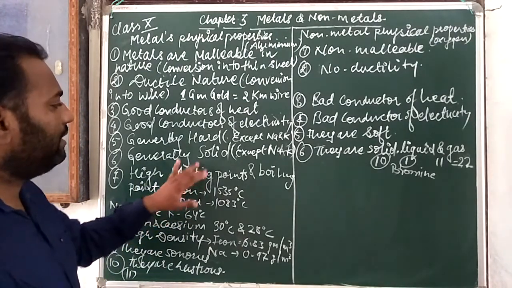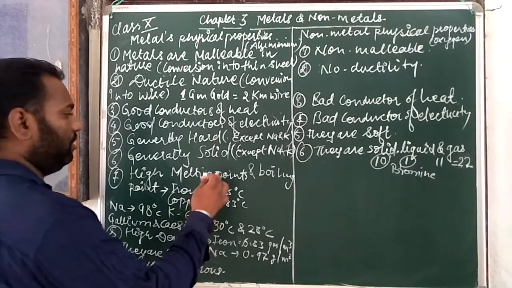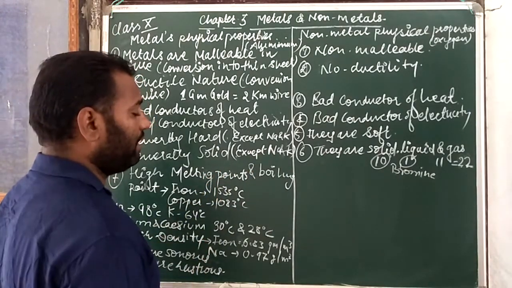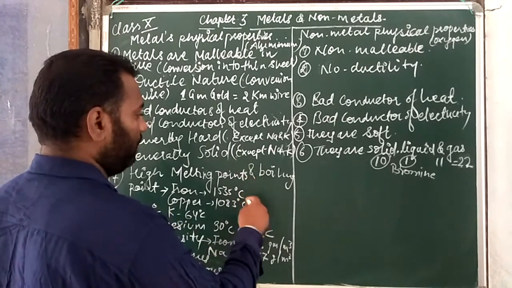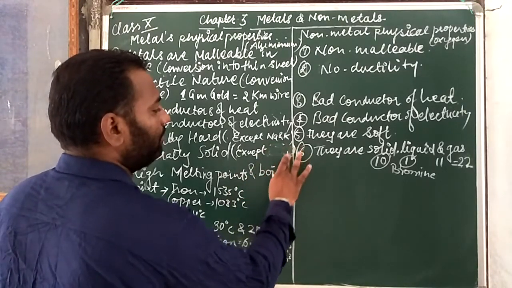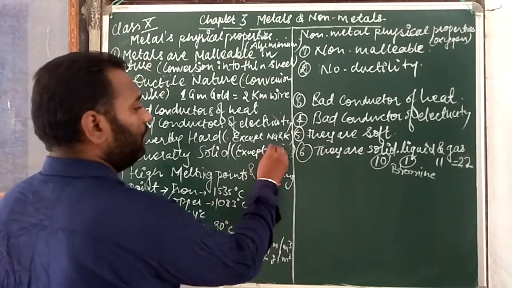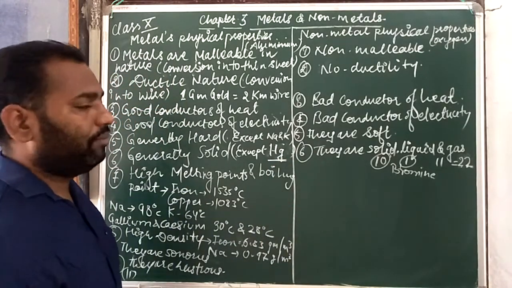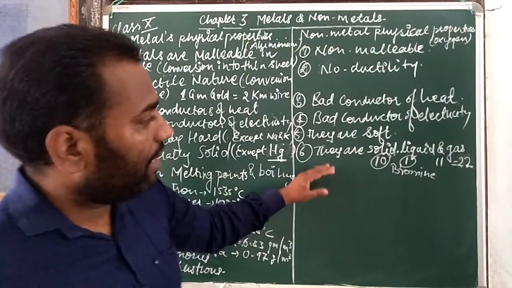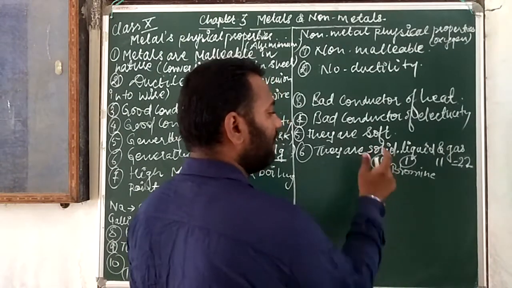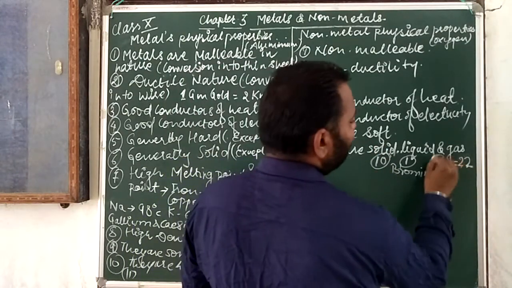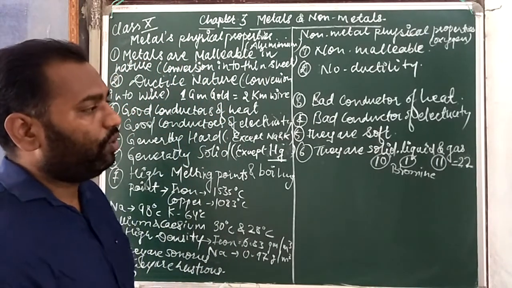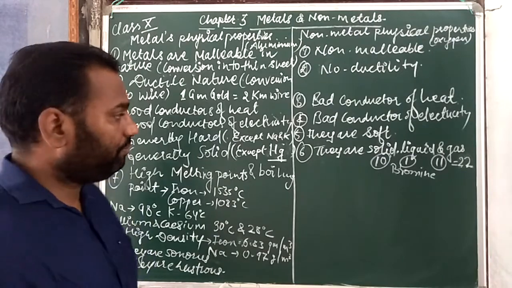So you also have to write here that metals are mostly solid, except Na and K, because they are solid but very soft. For the liquid metal, we write the symbol of mercury. Hg is the symbol for mercury. Okay, mercury. So non-metals are solid, liquid and gas. The total number of solids is 10, liquids are 1 and gases are 11. So the total number of non-metals is 22 among all the elements.